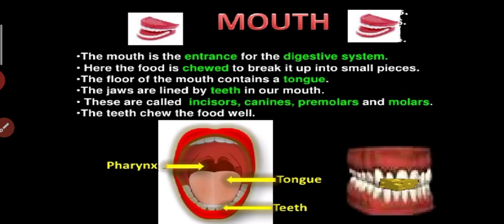Mouth. The mouth is the entrance for our digestive system. Here the food is chewed and broken up into small pieces. And how is the food chewed? With the help of our teeth. Normally we have four types of teeth: incisors, canines, premolars and molars. We already studied this in grade 4. The floor of the mouth contains the tongue. The teeth chew the food well.